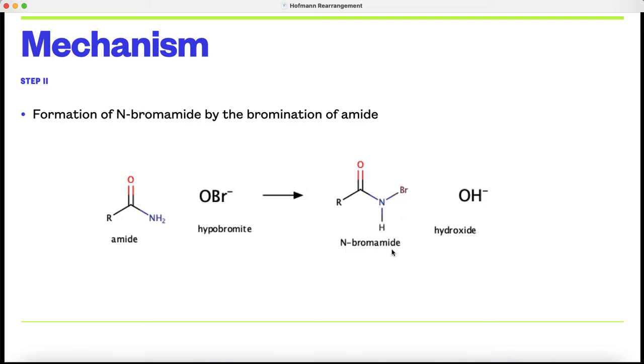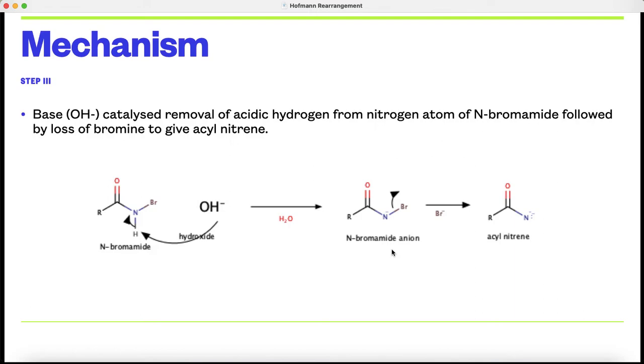In the third step, there is base catalysis. As we know, this reaction is carried out in concentrated alkali, hydroxide medium. By removal of hydrogen from the nitrogen, there is formation of the N-bromamide anion. By loss of bromine, we get the acyl nitrene. Nitrene is one of the intermediates.